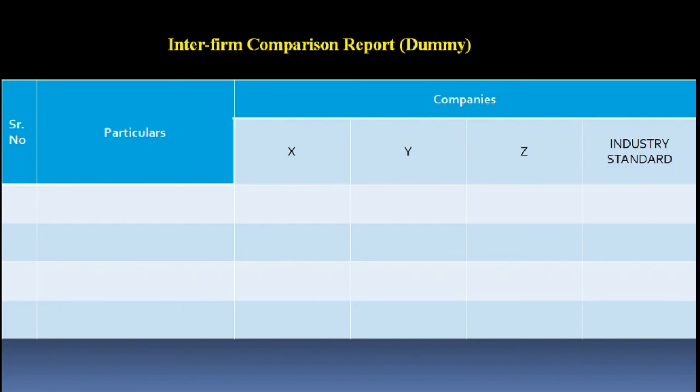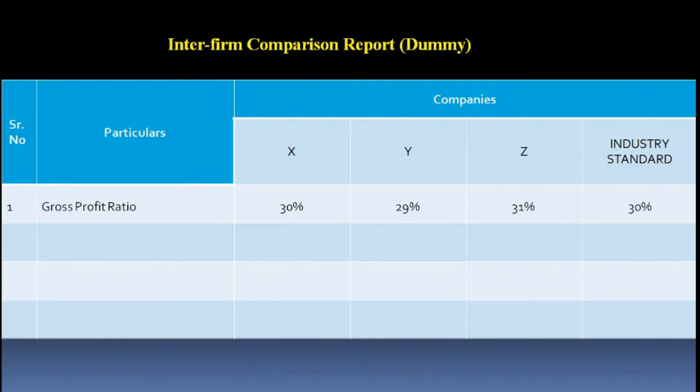Now, what is this report? Who prepares that report? Actually, this report is prepared by the central organization, usually known as trade association. It collects the data in the prescribed format from the participating companies, or it may also collect the data in a questionnaire prepared by it. After collecting that data, the central organization converts that data into useful ratios. For example, I have mentioned gross profit ratio. X is 30%, Y is 29%, Z is 30%. Industry standard is nothing but the average of X, Y, Z Limited.